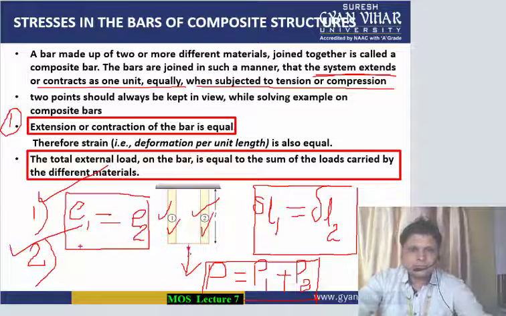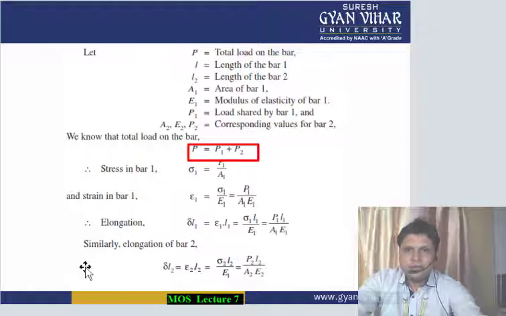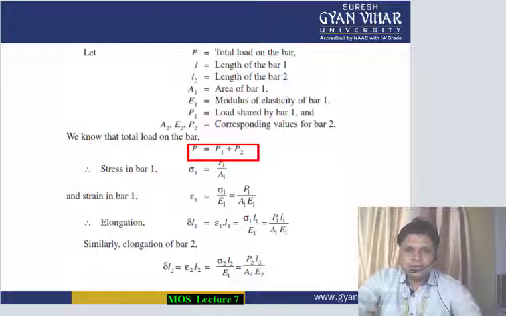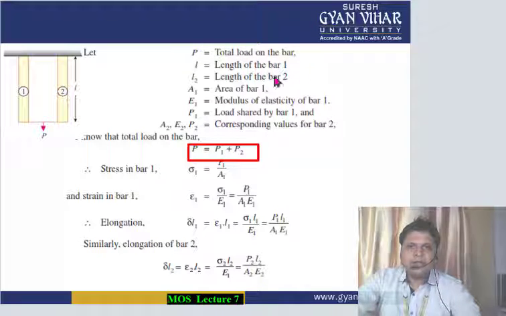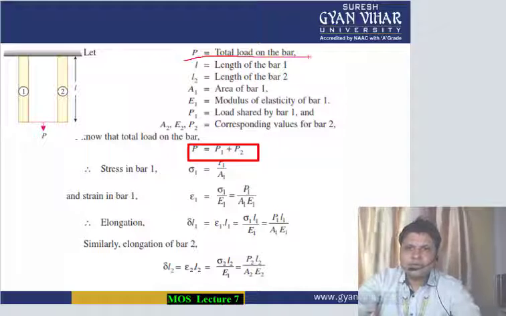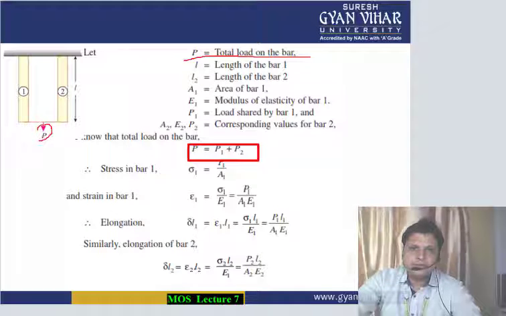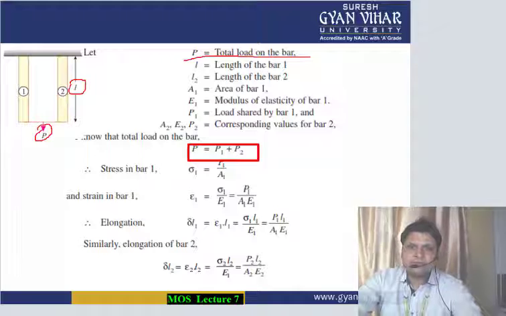Now the composite structure is understood. Let P be the total load acting on the bar, and let L be the total length of the bar.